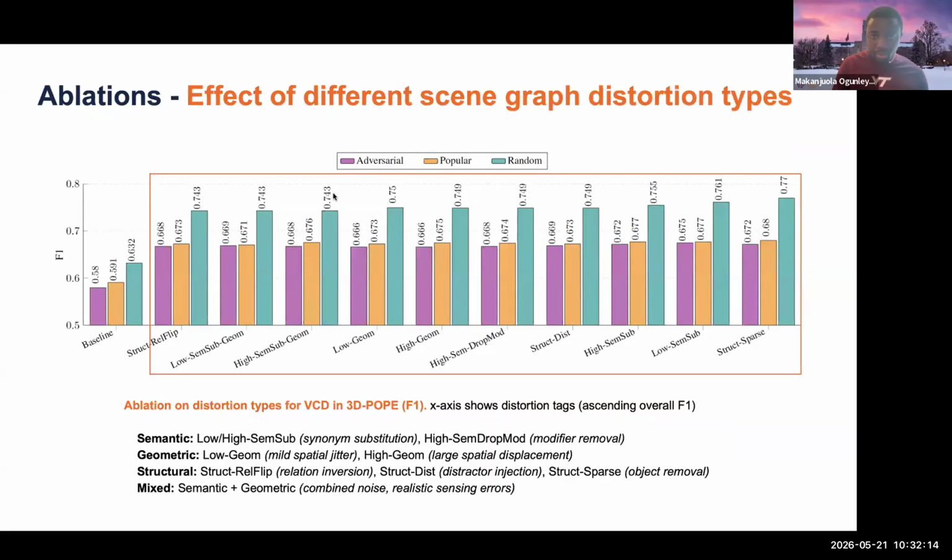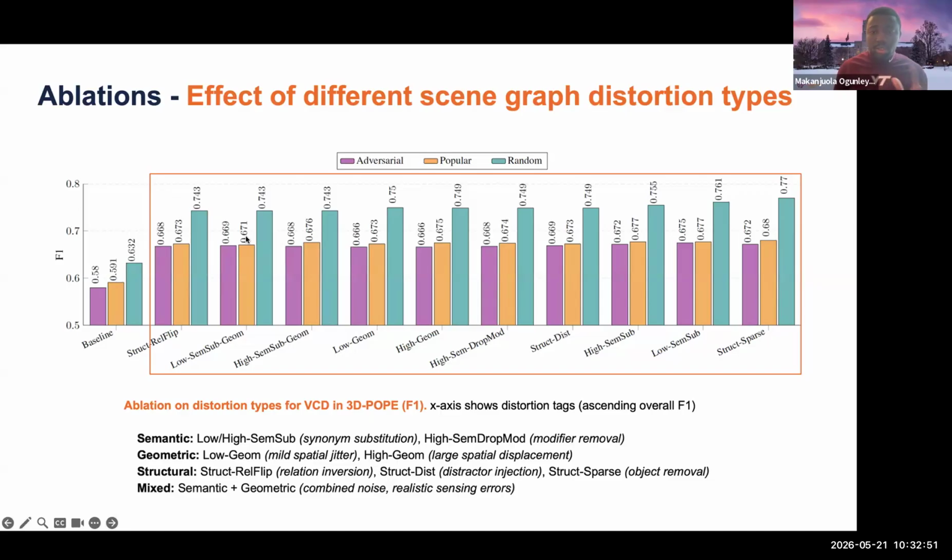These improvements demonstrate that contrastive evaluation of original and perturbed 3D context effectively suppresses hallucination-prone responses and produces more balanced, faithful predictions. We wanted to test whether different scene graph distortions have any effect on the performance of our 3D VCD framework. In order to isolate each scene graph distortion's contribution, we run experiments with one corruption type at a time. Sometimes we introduce semantic perturbation, other times we introduce geometric perturbation. For example, here one label would mean geometric distortion with little noise, and another would mean geometric distortion with more noise.